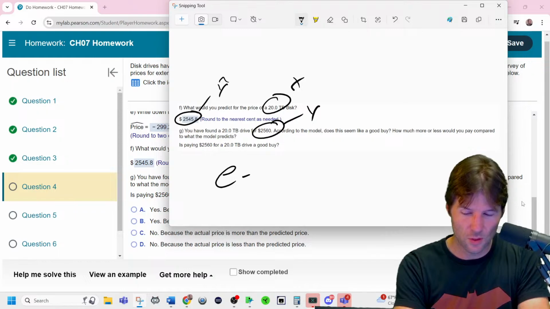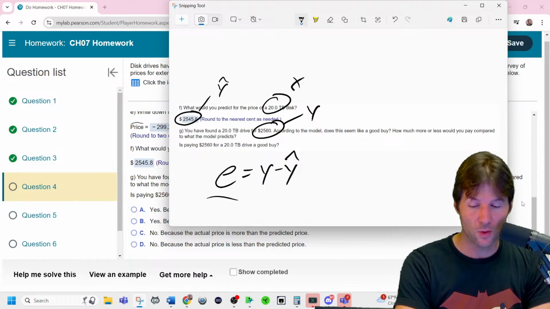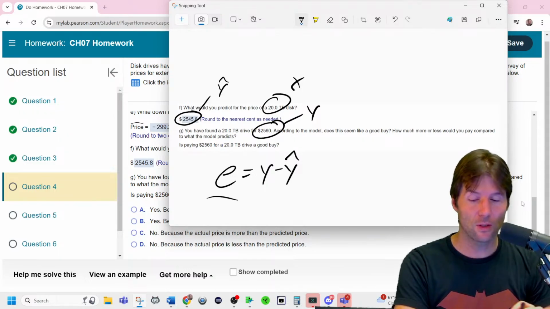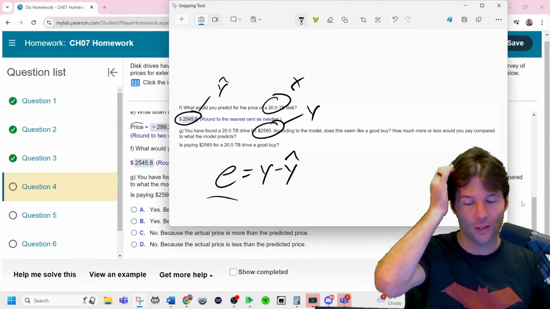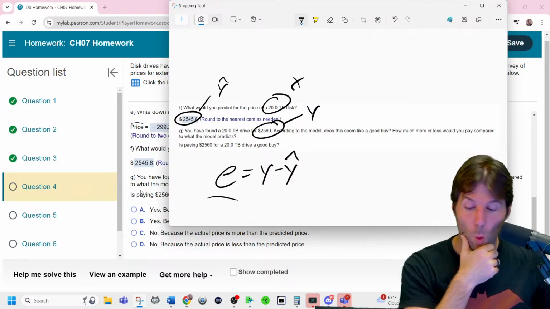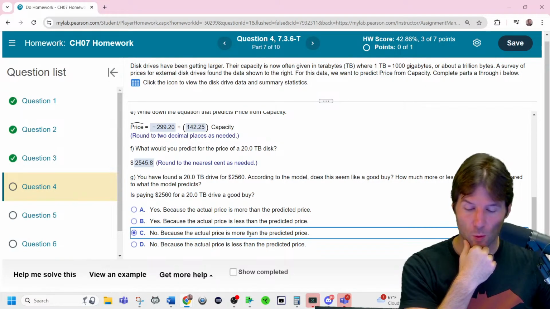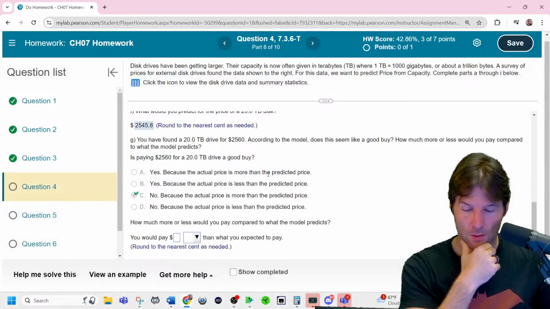So you can do residual equals actual minus predicted. And right now, you found that it costs this. Oh no, that's not a good buy because it costs more than it was predicted to cost. So no, because the price is more than the predicted price.